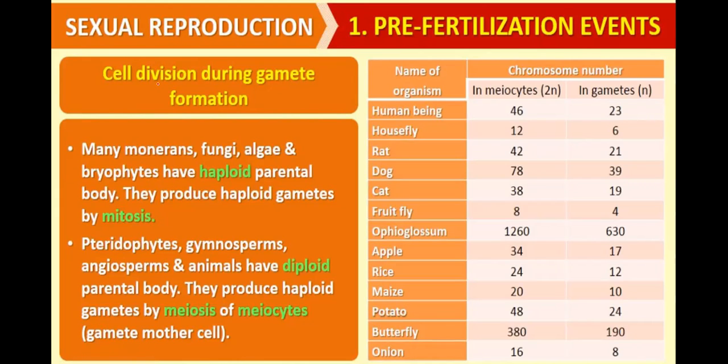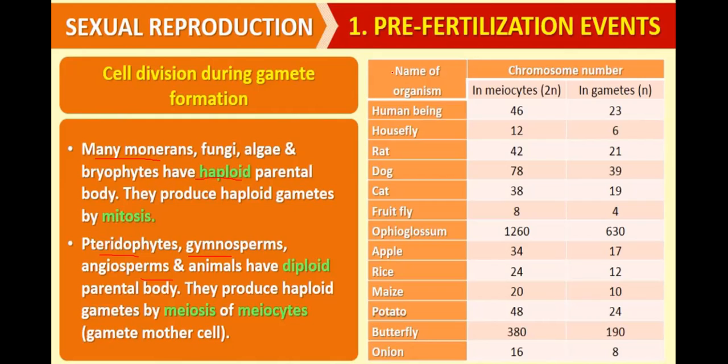Now, when there is gamete formation, there is cell division. Many monerans, fungi, algae, and bryophytes have haploid parental bodies, so they produce haploid gametes by mitosis. Gametes may be produced by both mitosis as well as meiosis. If the parent body is haploid, the gametes will be produced by mitosis. But if the parent body is diploid, the gametes will be produced by meiosis, like pteridophytes, gymnosperms, angiosperms and animals, which have diploid parental bodies. They produce haploid gametes by meiosis from meiocytes. Meiocyte means gamete mother cell.